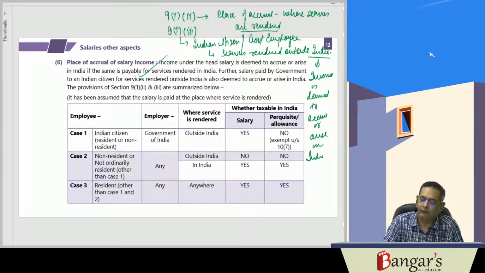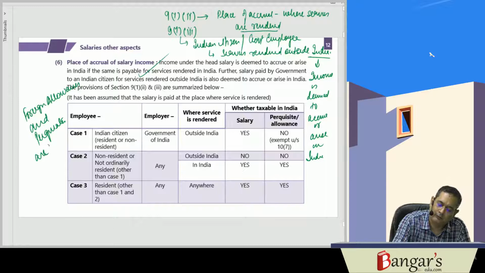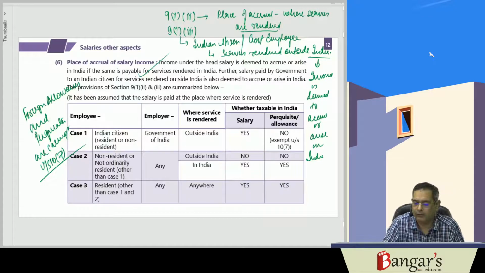Besides, in case of an Indian citizen who is a government employee, where services are rendered outside India, income is what? Deemed to accrue or arise in India. However, foreign allowances and perquisites, as we have discussed, are exempt under section 10(7). They are exempt under section 10(7).